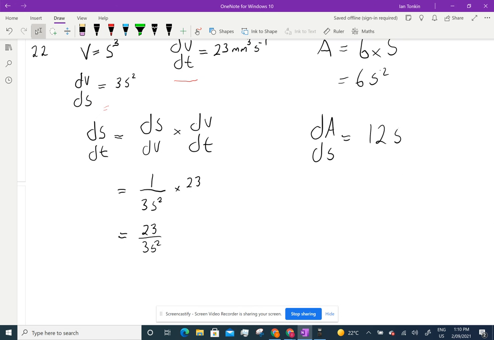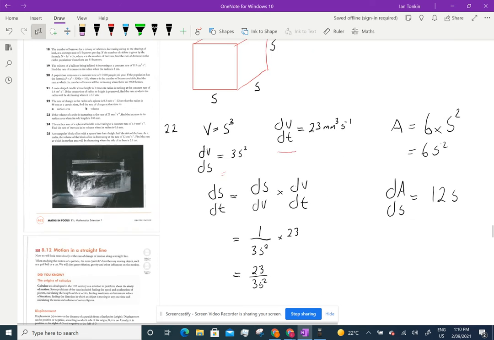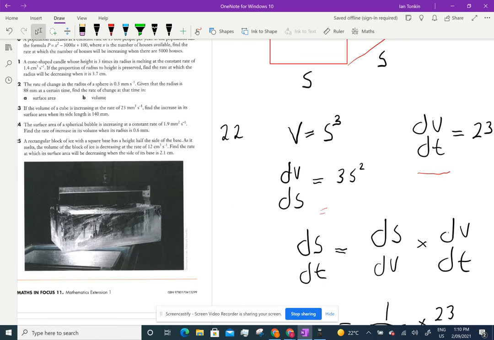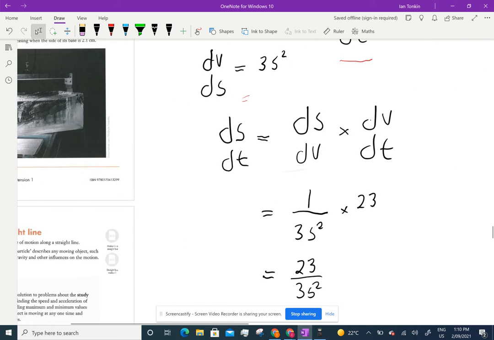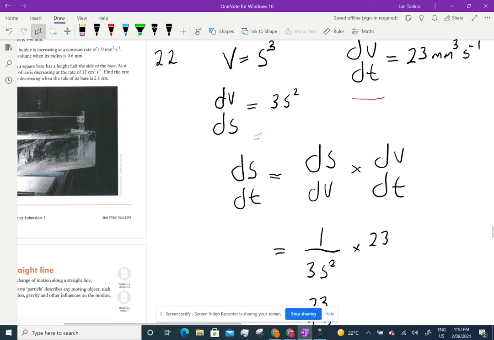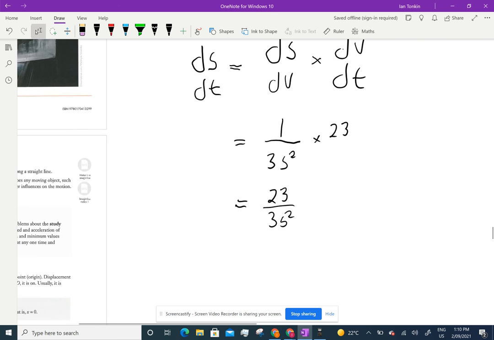Now, what does the question want? The question wants the increase in its surface area, which is dA/dt, which I don't have.